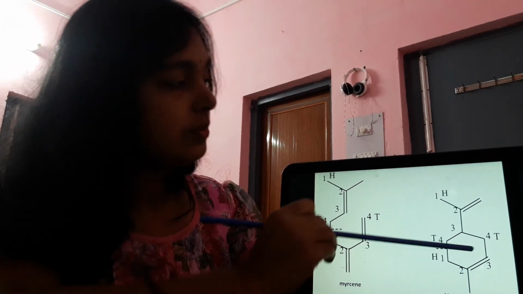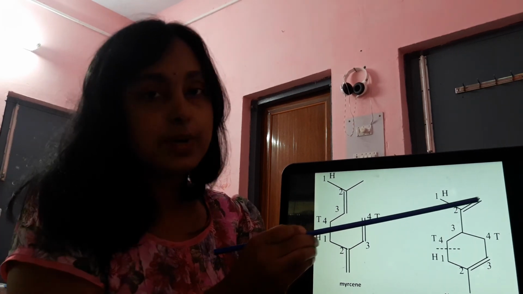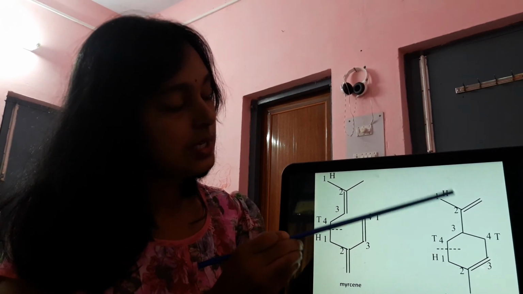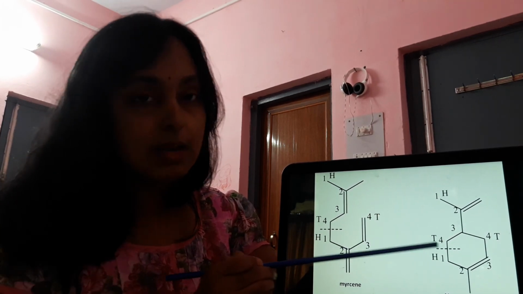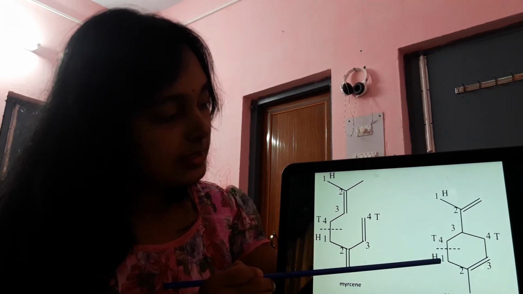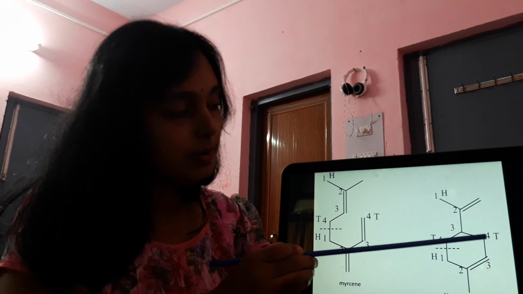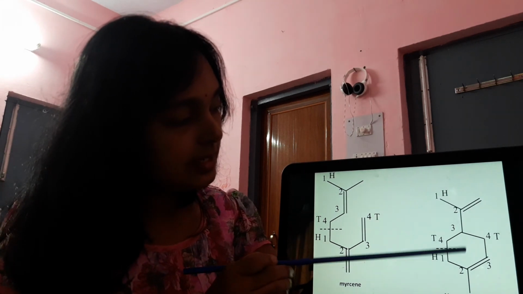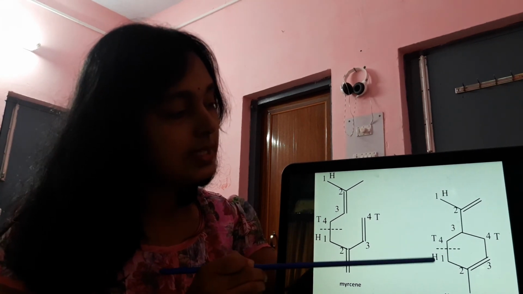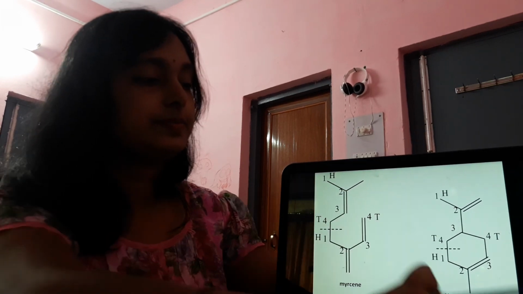For limonene we can see again 1, 2, 3, 4. 2 position is branched over there, so it will be our head portion and this 4th position will be our tail portion. Again the other isoprene unit 1, 2, 3, 4. This is a cyclic system, and myrcene was an open chain system. So here again this tail portion is linked with the head portion. So head to tail linkage, right?